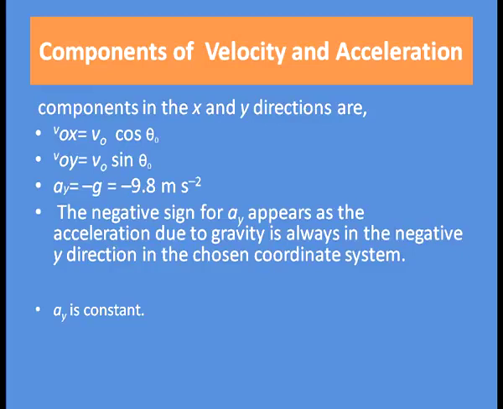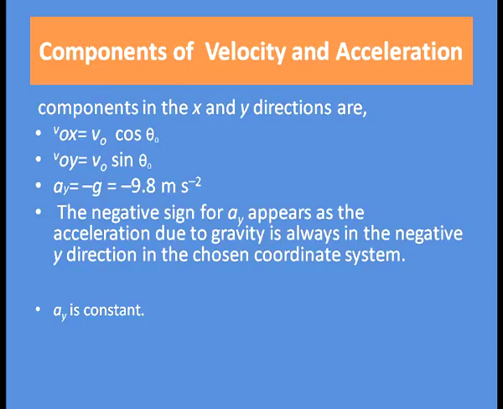Now, what are the components of velocity and acceleration along the x-axis and y-axis? The components in the x and y directions are V0x, that is the component of velocity along the x-axis, equal to v0 cos theta 0, and V0y equal to v0 sin theta 0. Here we have taken the components of velocity along the x and y axes. Ay, that is acceleration along the y-axis, is equal to minus g, that is minus 9.8 meter per second square.